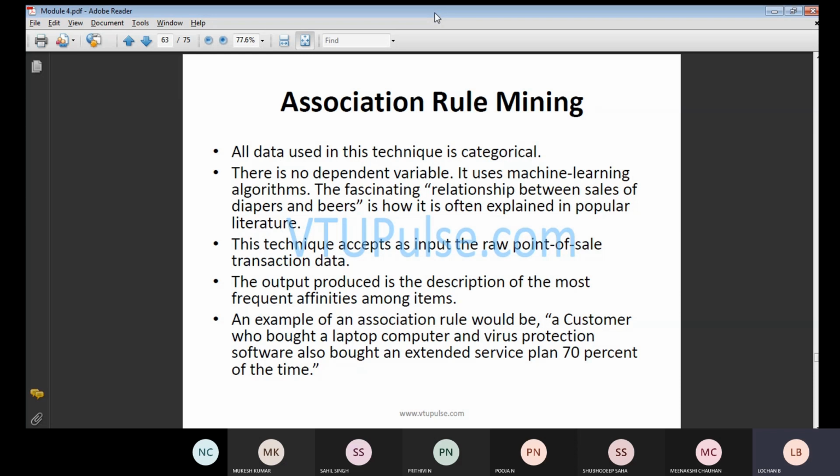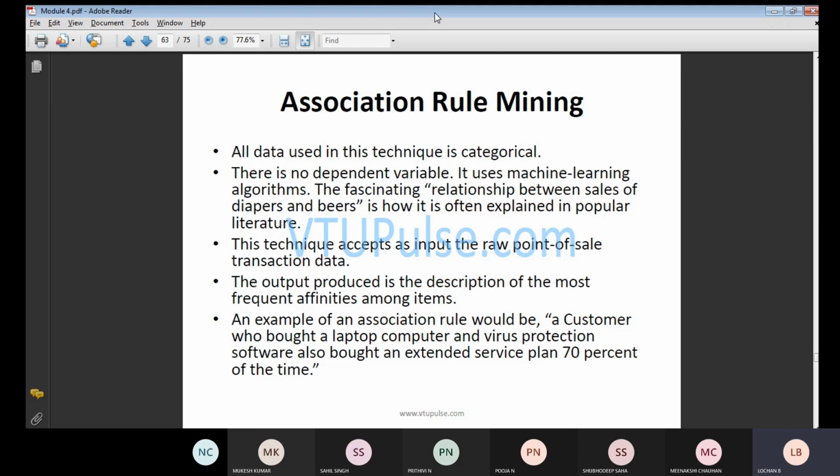Generally, association rule mining is nothing but one thing you need to understand. It is an unsupervised learning technique. Unsupervised learning technique means you can pick the operations randomly. That means there is no sequence of operation. For example, to complete your BE, first you need to complete your first year, after that second year, after that third year, after that fourth year. If you want to study in a correspondence college, without going to college, you can get the certificate.